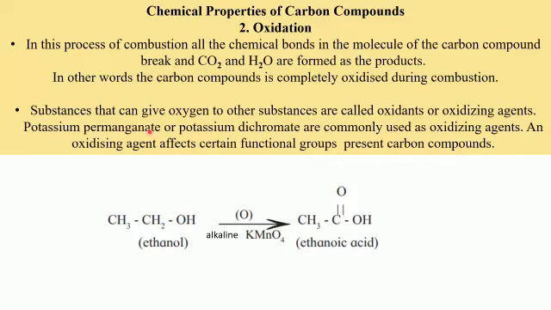That is, they were making oxygen available for the reactants to get oxidized.